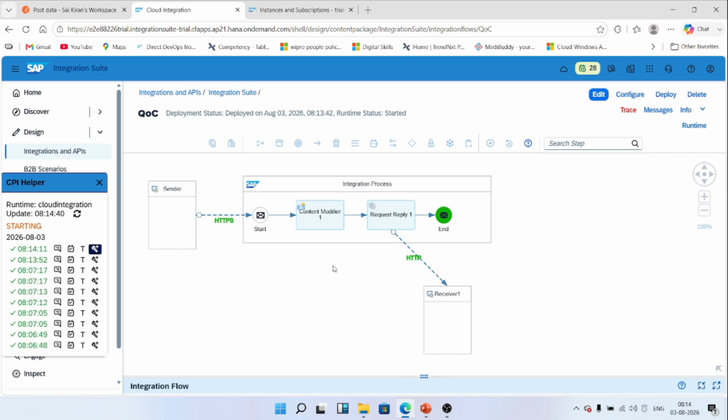Exactly once is designed for transport level duplication prevention. Imagine a network interruption occurs after the sender transmits a message. The sender retries because it doesn't know whether the receiver processed it or not. Without exactly once, the receiver could process the same transport message twice. Exactly once prevents these particular scenarios.